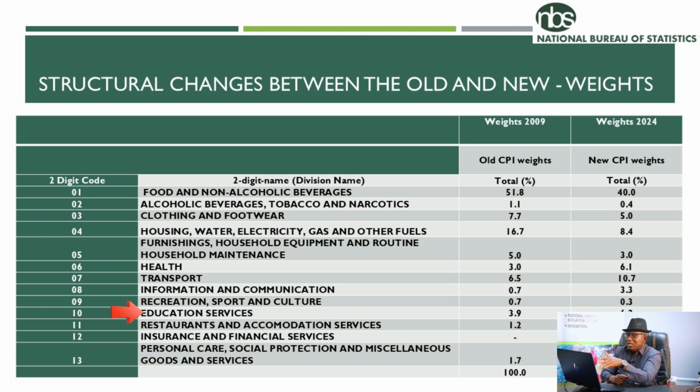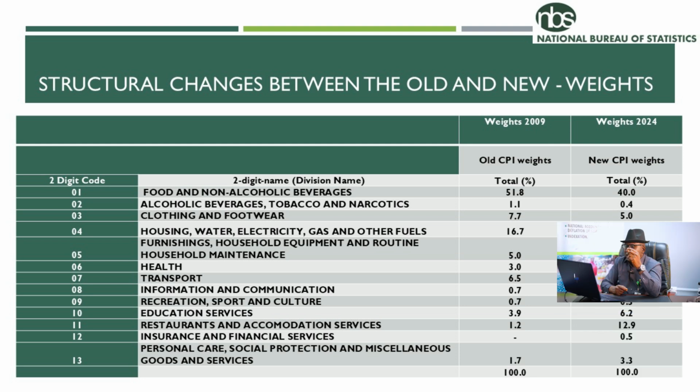Also, if you look at education, educational services have increased, and that is expected. A lot of people are patronizing educational services now, being a necessity, no longer a luxury. That is a factor. Even health as well. Health also increased from 3.0 to 6.1. Health is very, very much a necessity, and its demand is highly inelastic. So whatever the price of health facilities, people must access them. So those are some of the logical reasons why these weights shift upward and why some decline.